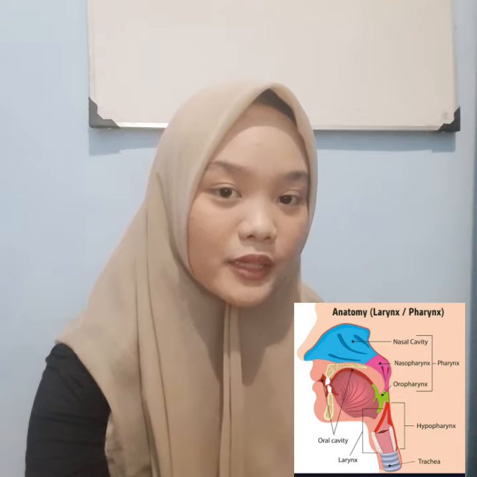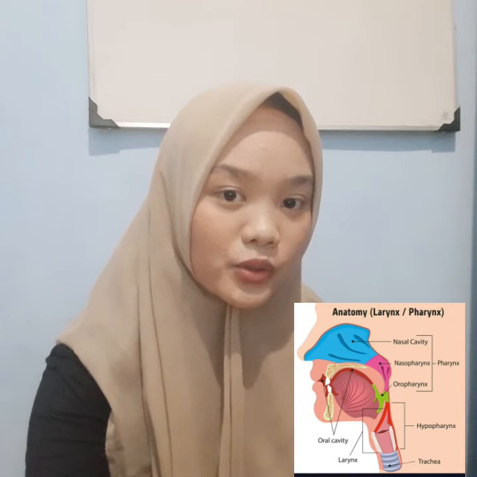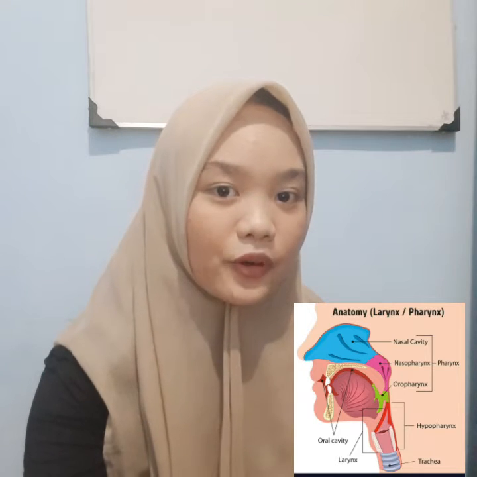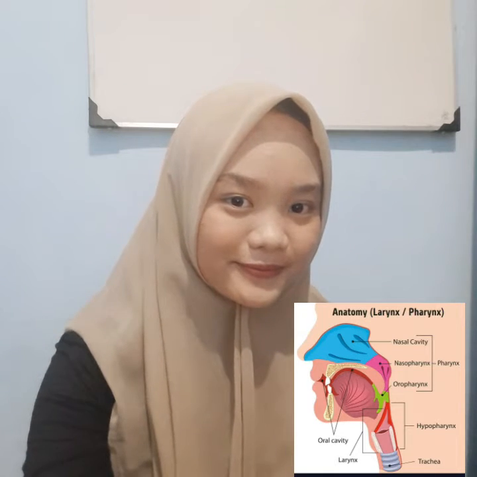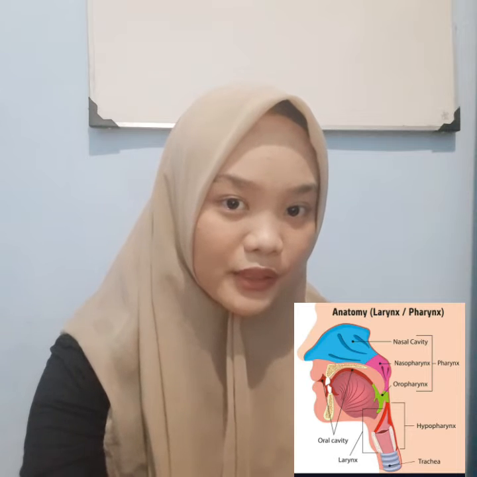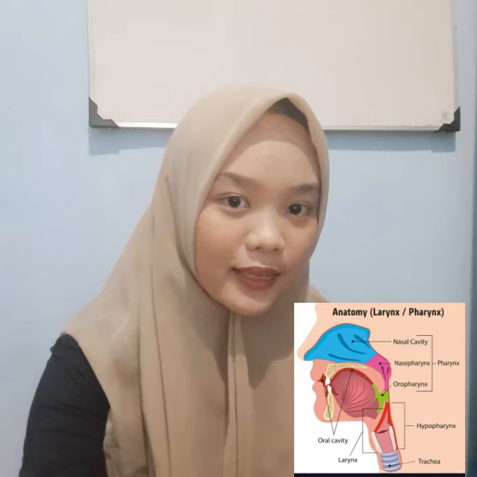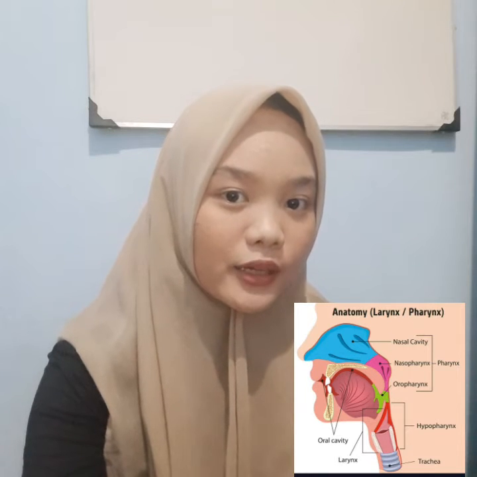In the larynx is found the slit that goes to the trachea, called the glottis, and the vocal cords. Several muscles control the tension of the vocal cords, so sound is produced as they vibrate.